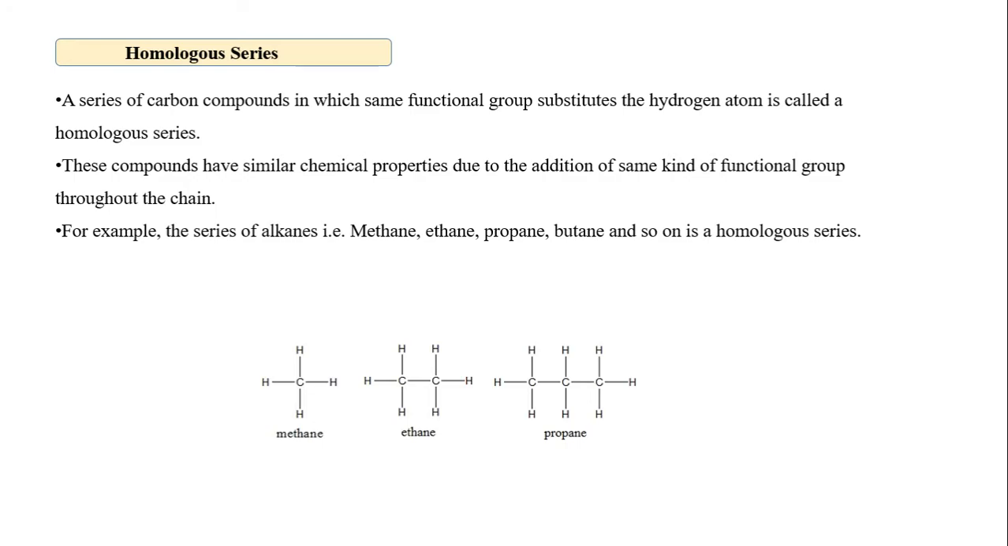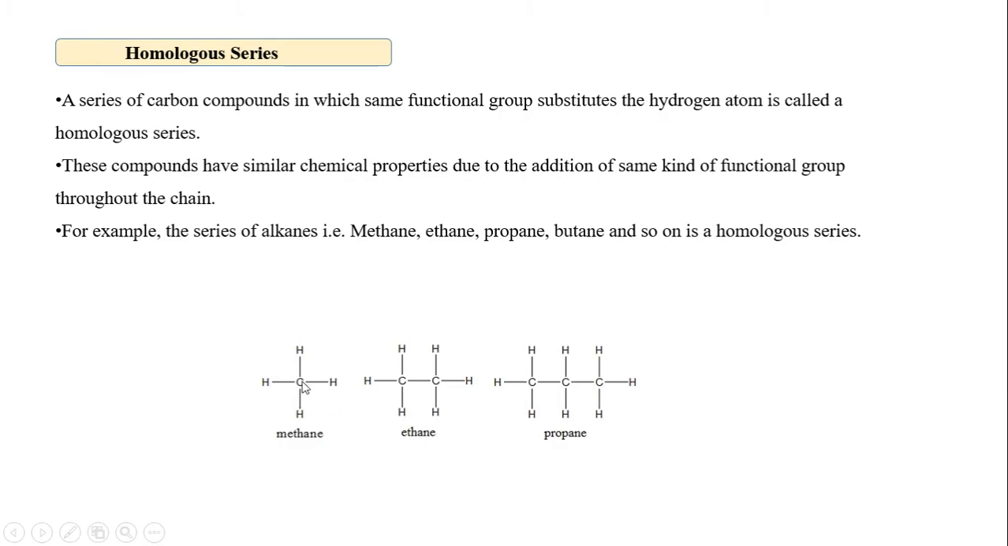Next we are going to see the homologous series. What is a homologous series? It is a series of carbon compounds in which the same functional group substitutes the hydrogen atom. For example, this is the alkane series: CH4, then ethane, then propane. If you compare these 3 compounds, what is there?